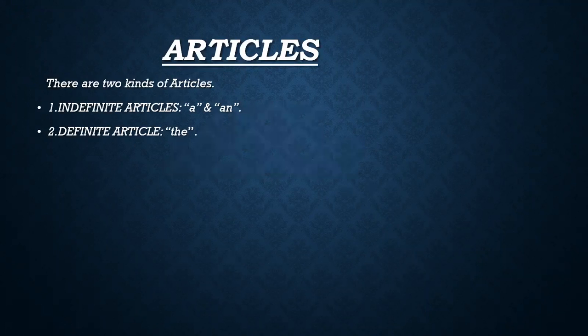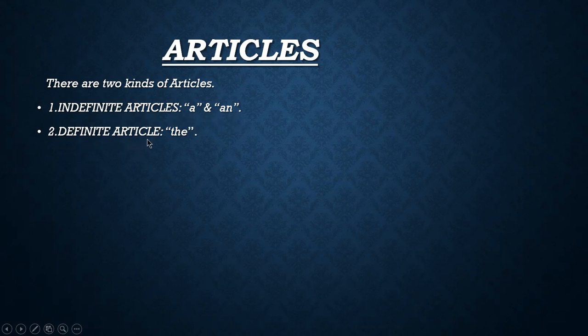First of all, I want to tell you that there are two kinds of articles. Number one is indefinite articles, and we are using two different articles in the heading of indefinite articles. Both of them are called indefinite articles, a and an.